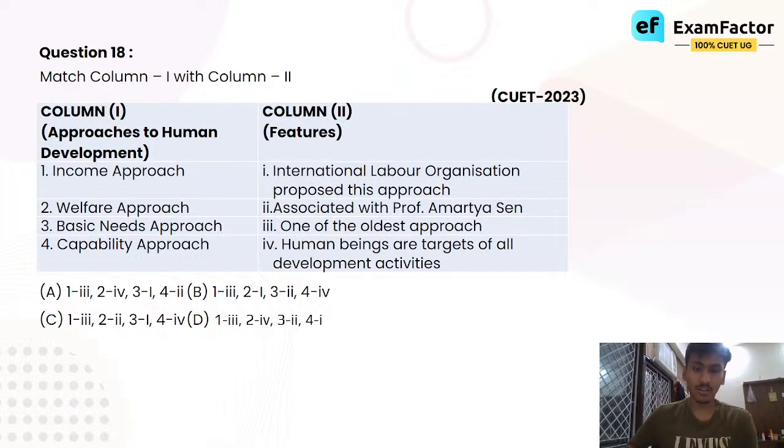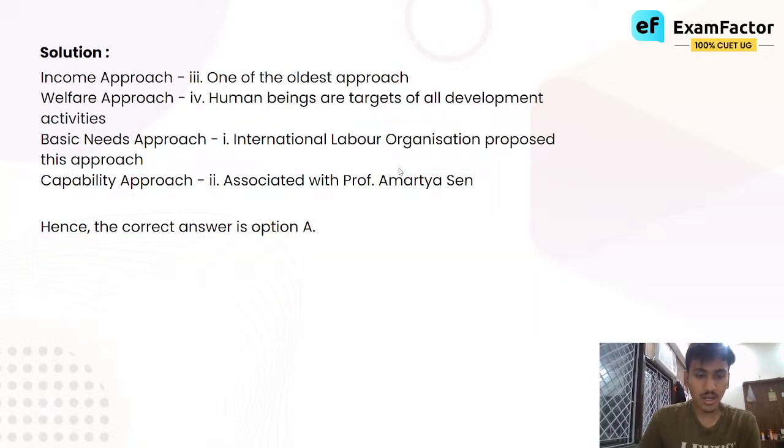Match column number 1 with column number 2. Approaches to human development. Income approach, column number 2. Okay, so there are different approaches to human development given, and column 2 has those organizations, those people who advocated these approaches, who proposed these approaches. You have to match the approach with the organization or the person or a fact about it. Right? So, these are all mixed up. You have to match it correctly. Let's look at the answer. The correct answer is option A.